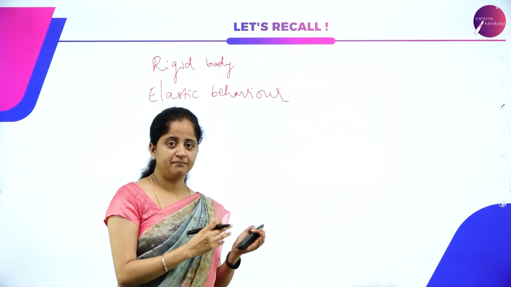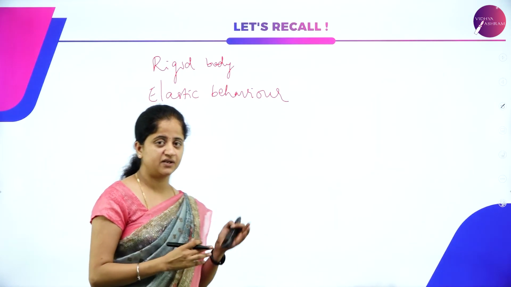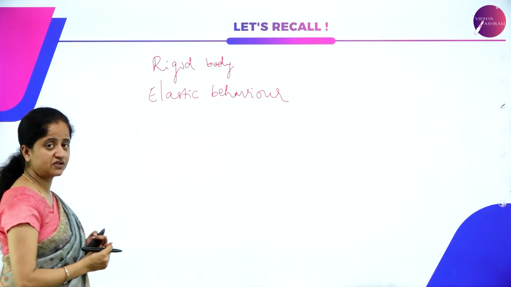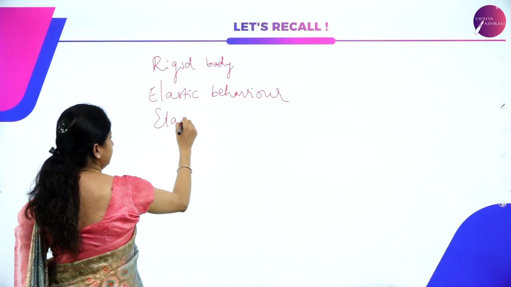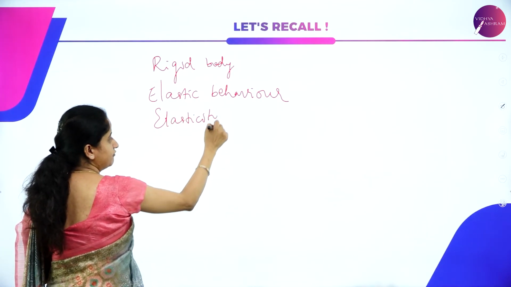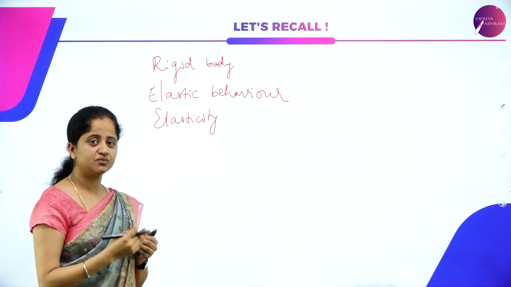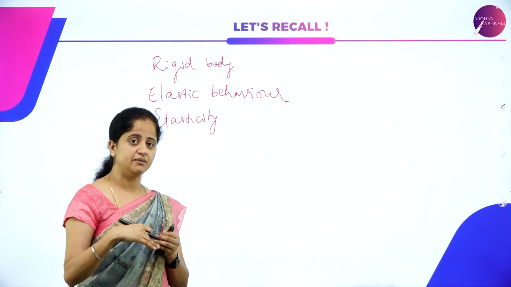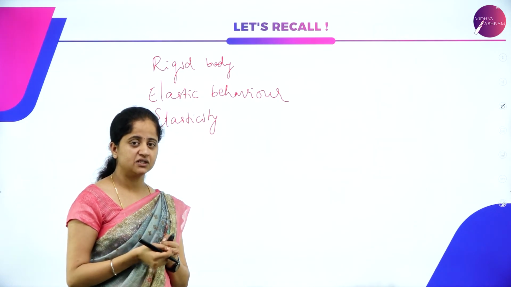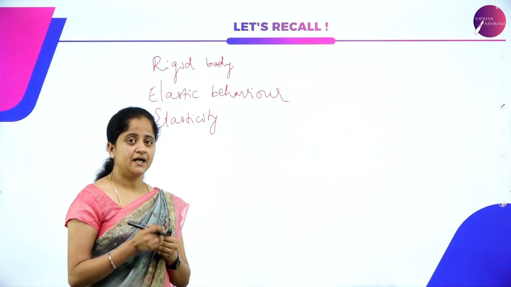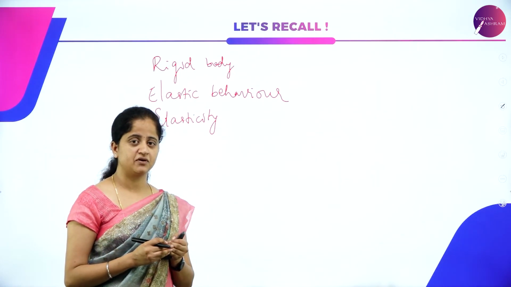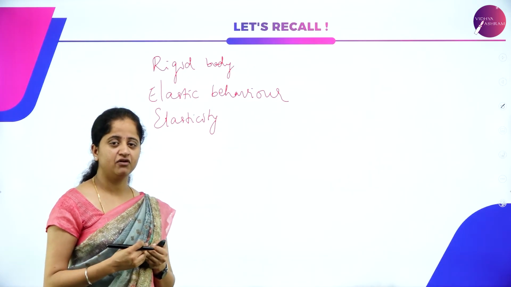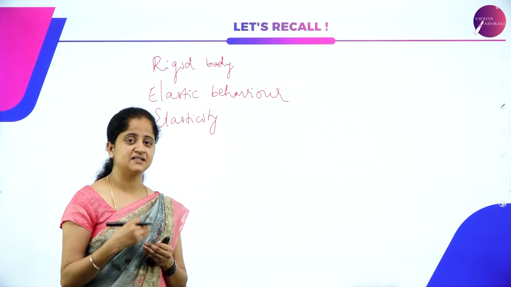By taking an example of interatomic forces, we have studied the elastic behavior of solids, and we have studied elasticity, the property of a body which can regain its original shape or size after the removal of deforming force. The materials that can regain their original shape or size after the removal of deforming forces are called elastic materials.